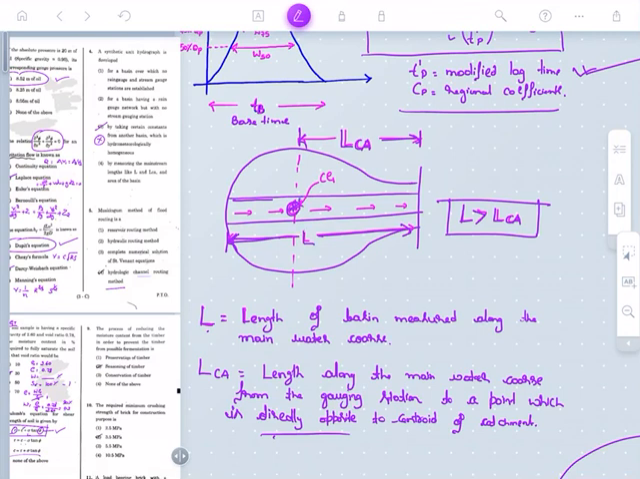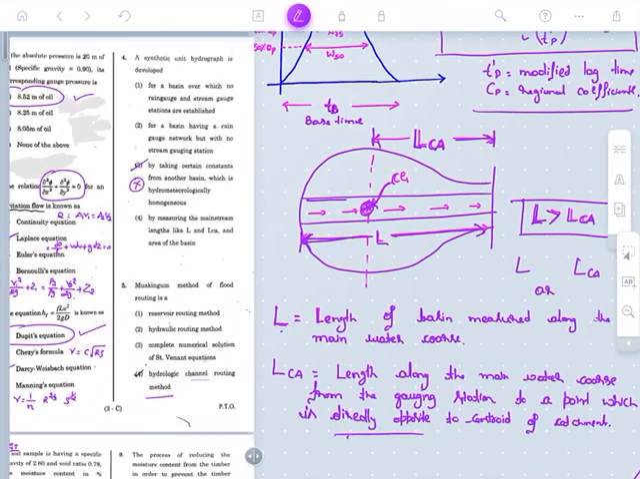And one more thing with respect to the center of gravity. With respect to the CG of the catchment, I am plotting LCA, where LCA is the length along the main water course from the gauging station to a point directly opposite to the centroid of the catchment. By seeing the diagram we can tell L is greater than LCA. This main stream gauging station is mainly used to measure the length L, LCA as well as the area of the basin.